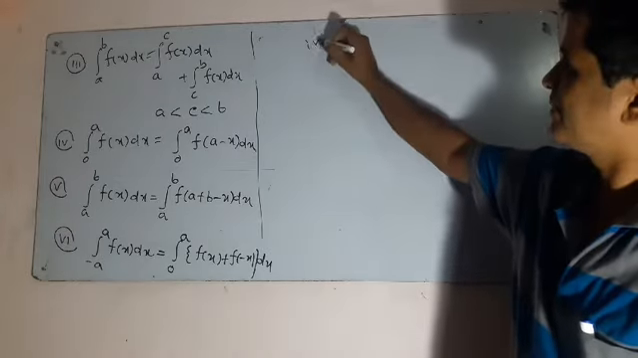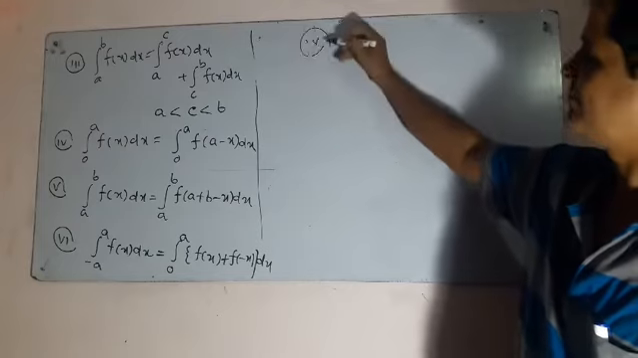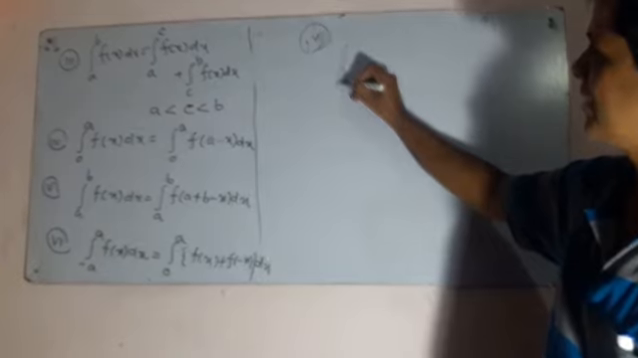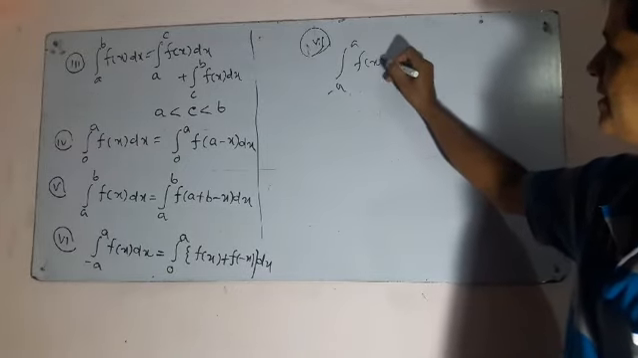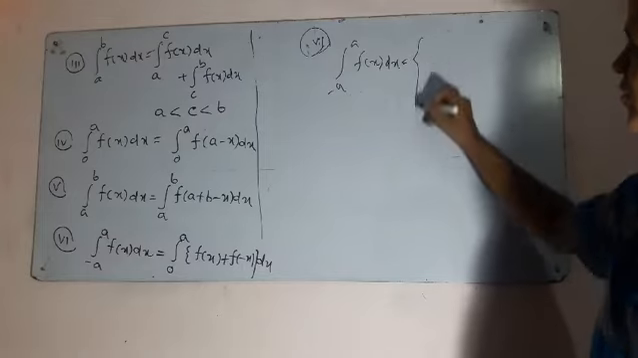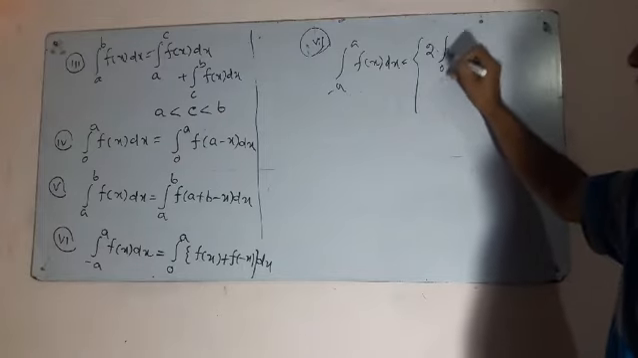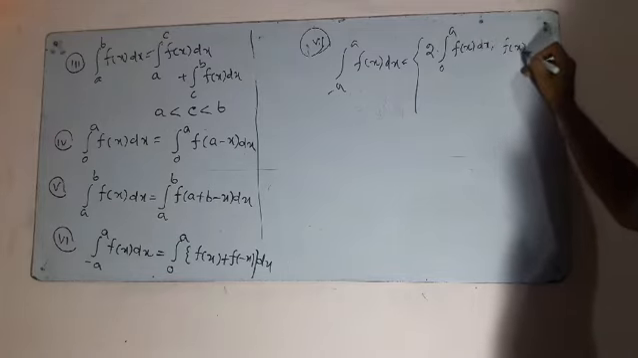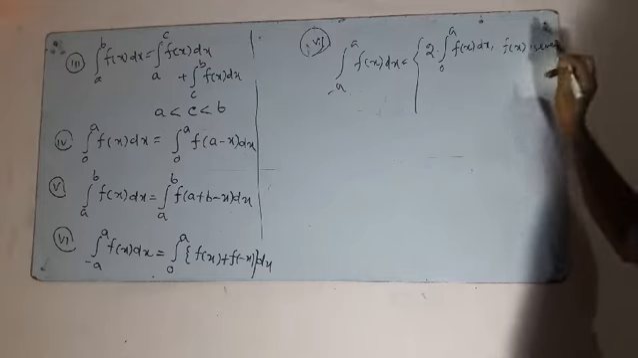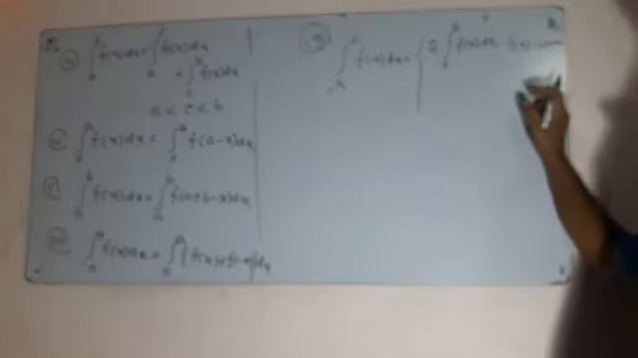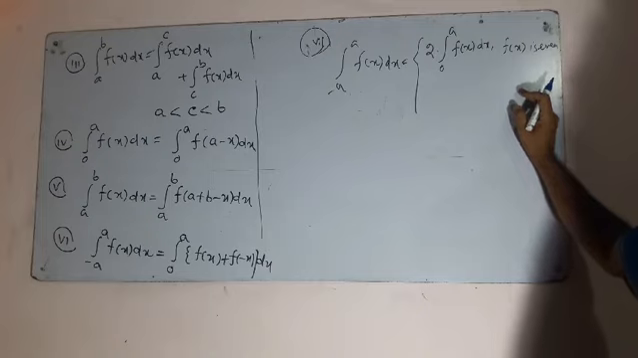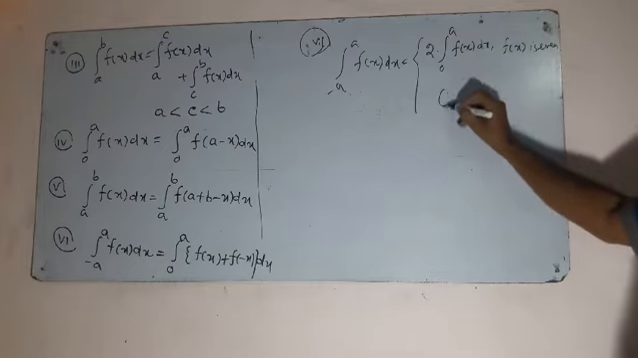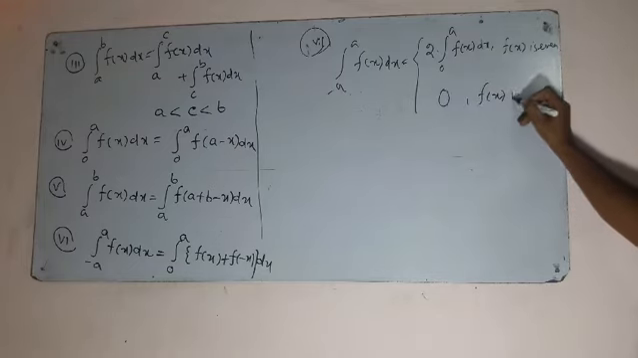Property 7. Integration from minus a to a, f of x dx is equal to twice of integration from 0 to a, f of x dx if f of x is even function. What do you mean by even function? We have already discussed in the function chapter. If f of minus x is equal to f of x, then it is even function. If f of minus x is minus f of x, then it is odd function, and the integral is 0 if f of x is odd.